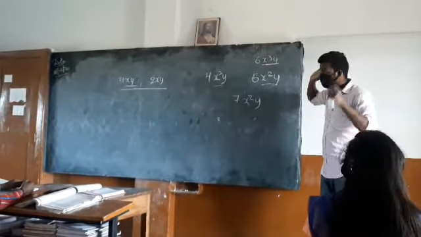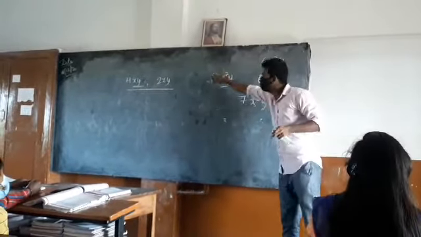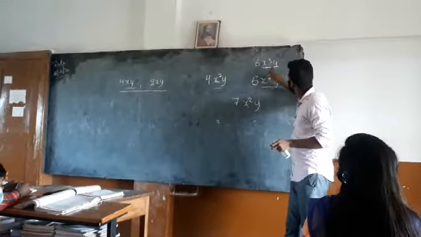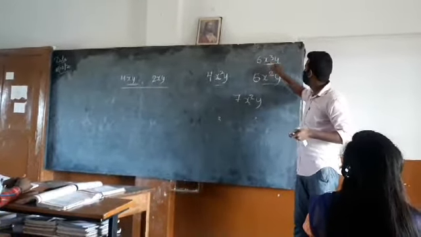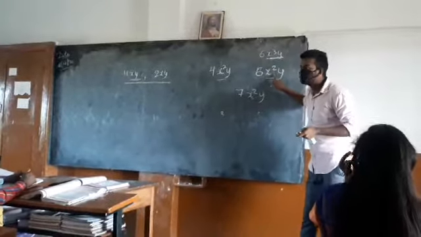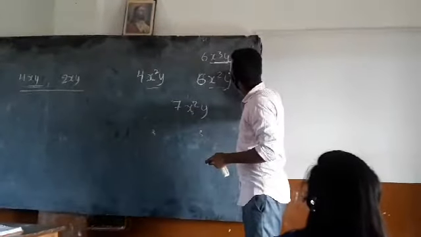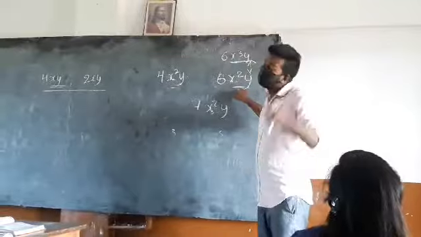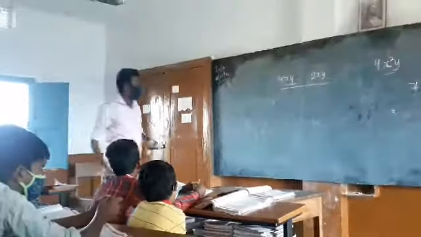No, do not focus on the constants in front of them. I am asking, is this algebraic part the same? No, sir. There are 3 x's in this and 1 y, whereas in this there are 2 x's and only 1 y. So these both are not like terms. In other words, these both are unlike terms having different algebraic parts. Clear?